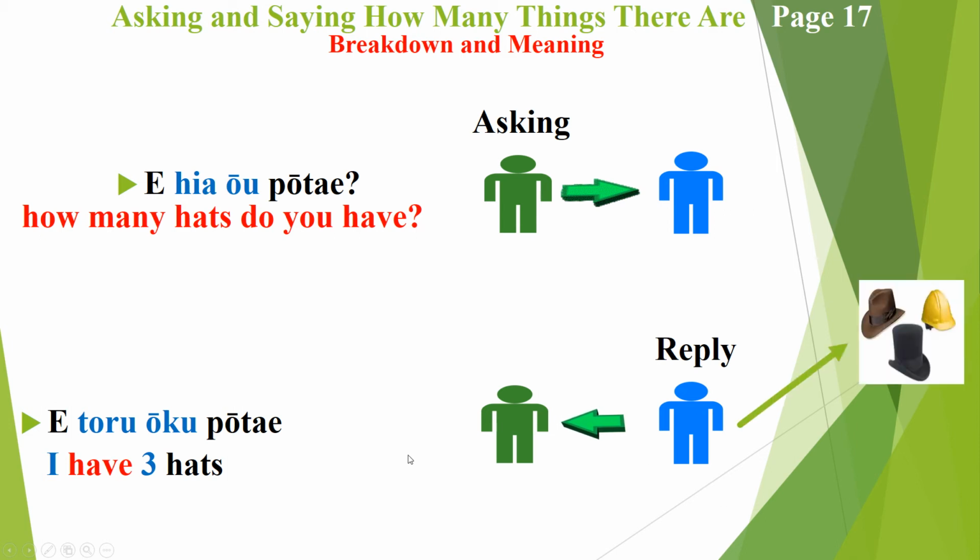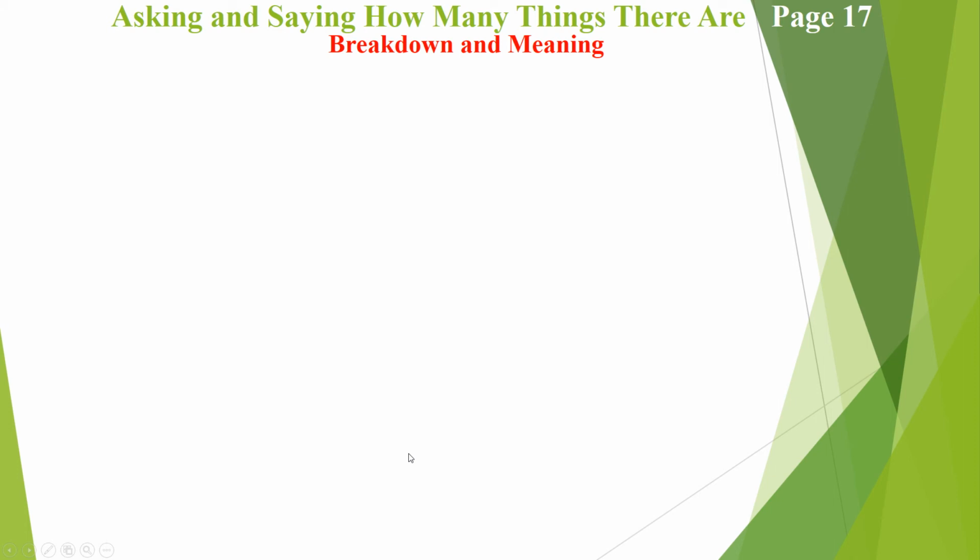Ka pai. So we're breaking down that sentence structure. The "e" here, once again, refers to the how many, referring to things in this context. "Ō" refers to your. Hats are in the "ō" category, because they're like a piece of clothing that you wear.